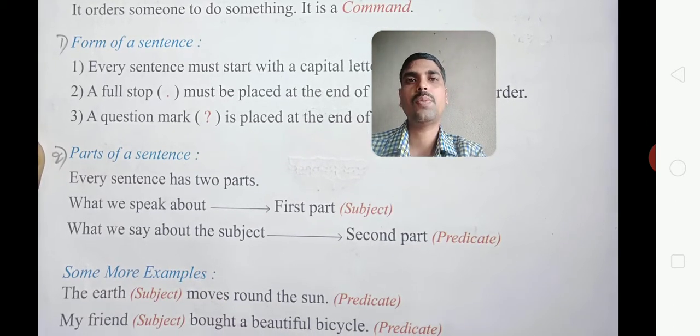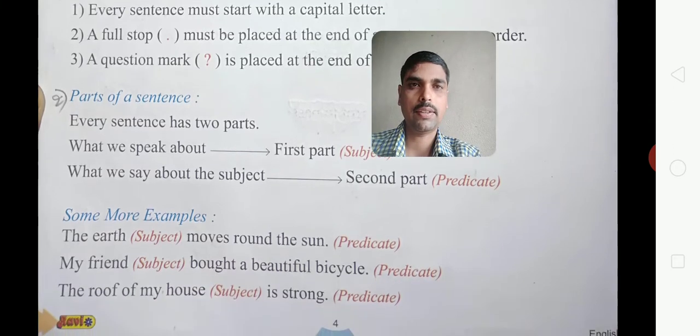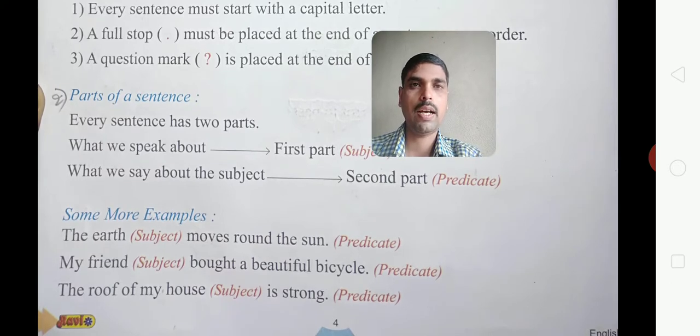Every sentence has two parts. For example, the first part is what we speak about. In a sentence, what we speak about is the first part, so it is called the subject, which means it is the doer of an action. Then the second part is what we say about the subject. That is called the predicate, which means the verb and the words attached to the verb will be there.